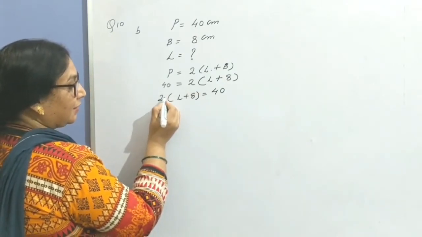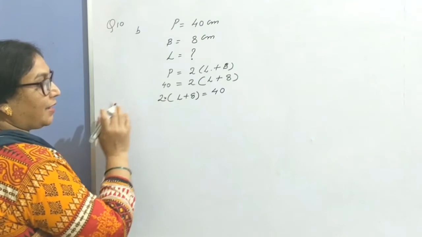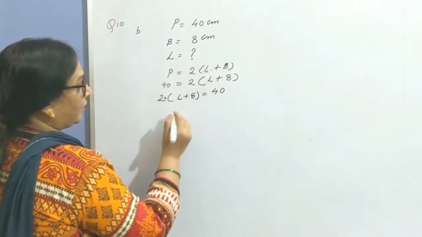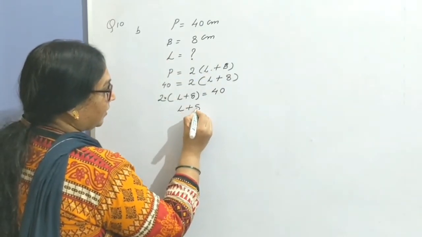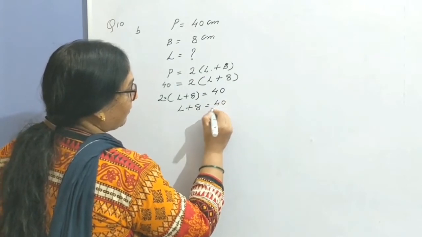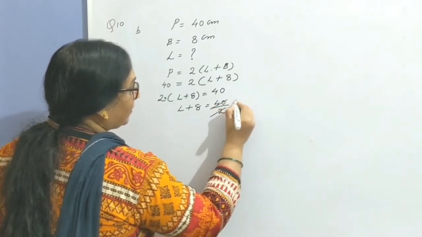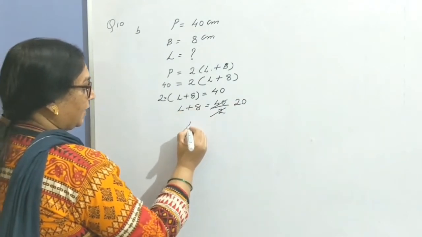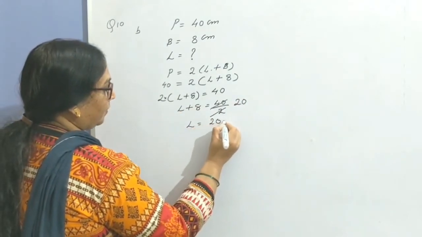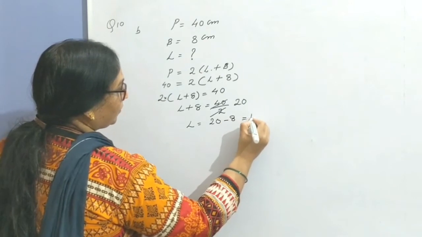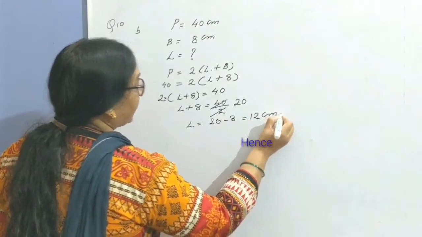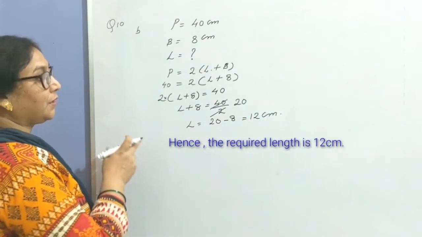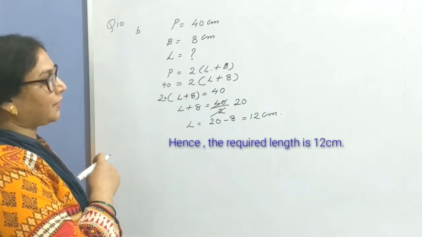2 is connected with multiplication sign. When you transpose, we divide. So length plus 8 equals 40 divided by 2. Divide, get the value 20. So L equals 20 minus 8 equals 12 centimeter. Hence the length of the required triangle is 12 centimeter.